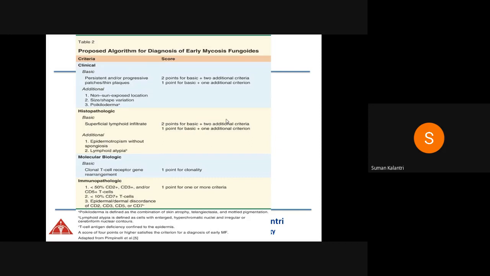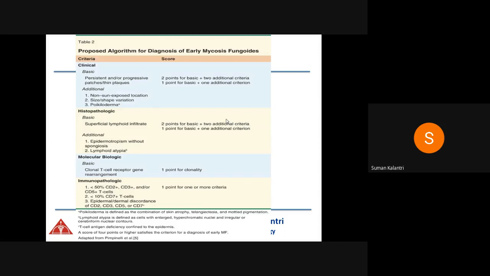So 2 points are given for basic plus 2 additional criteria, and 1 point for basic plus 1 additional criterion. Under histopathological, we have basic being superficial lymphoid infiltrate, and additional being epidermotropism without spongiosis, and lymphoid atypia, where we can see enlarged hyperchromatic nuclei with irregular or cerebriform nuclear contours. So we give 2 points for basic plus 2 additional, and 1 point for basic plus 1 additional. Under molecular, you have the clonal T cell receptor gene rearrangement. 1 point is given for the clonality.